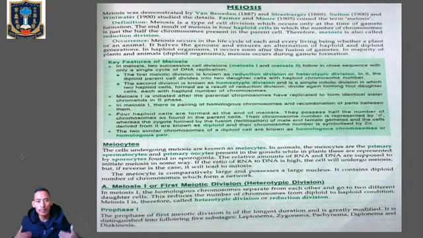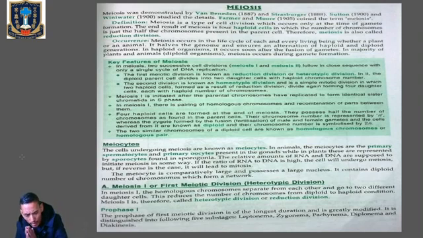For example, in human beings we have 46 chromosomes, but during meiosis cell division, for gamete formation, the gamete that will be produced will be haploid. It will contain only 23 chromosomes, may it be sperm or ovum. It is called heterotypic division, also called reductional division. Now meiosis 1 is divided into prophase 1, metaphase 1, anaphase 1 and telophase 1.